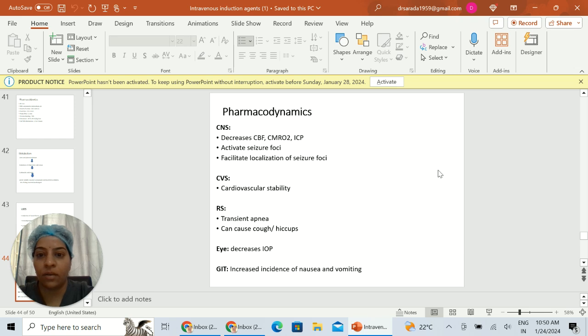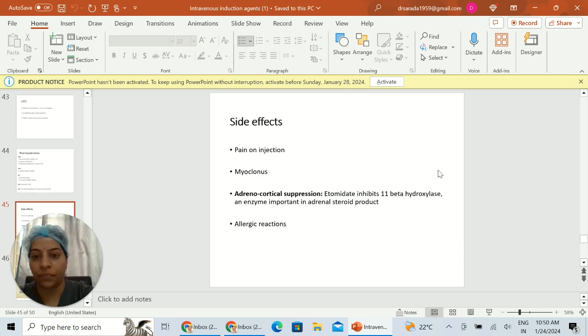Pharmacodynamics: on the central nervous system, it causes a decrease in cerebral blood flow, cerebral metabolic rate of oxygen and intracranial pressure. It activates seizure foci, so it has an epileptogenic potential. It facilitates localization of seizure foci. On the cardiovascular system, it is stable, doesn't cause much increase in heart rate or BP. In the respiratory system, it causes transient apnea, and it can cause cough and hiccups. It decreases intraocular pressure and has an increased incidence of nausea and vomiting on the gastrointestinal system.